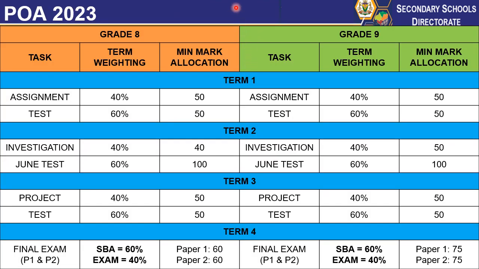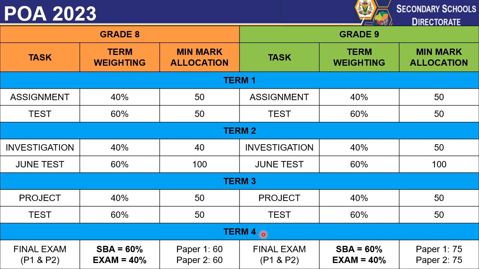We now look at the program of assessment in 2023 for both grade 8 and 9. In the first term, we have 2 assessment tasks. That's your assignment and your test. In the second term, we have 2 assessment tasks for both grade 8 and 9. That's your investigation and your June test. In the third term, 2 assessment tasks for both grade 8 and 9. We have the project and the test.